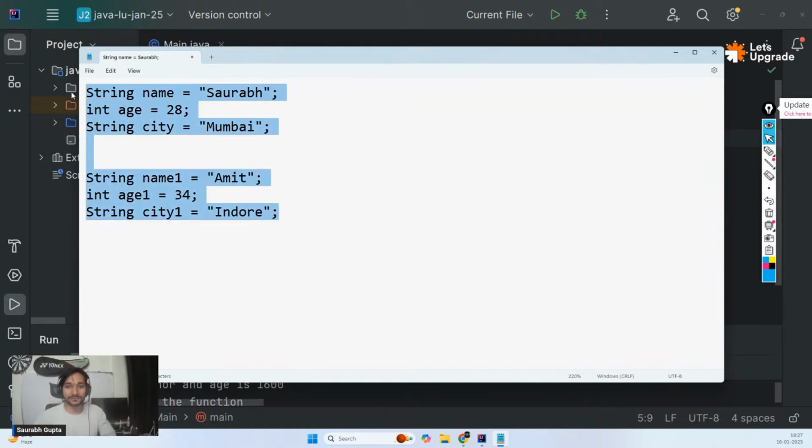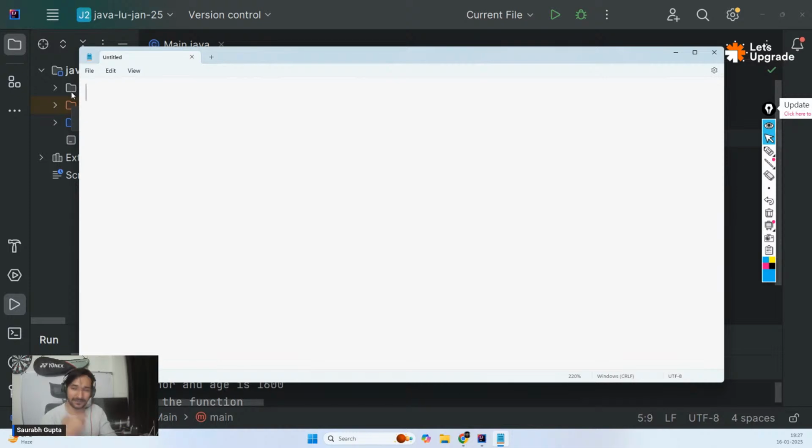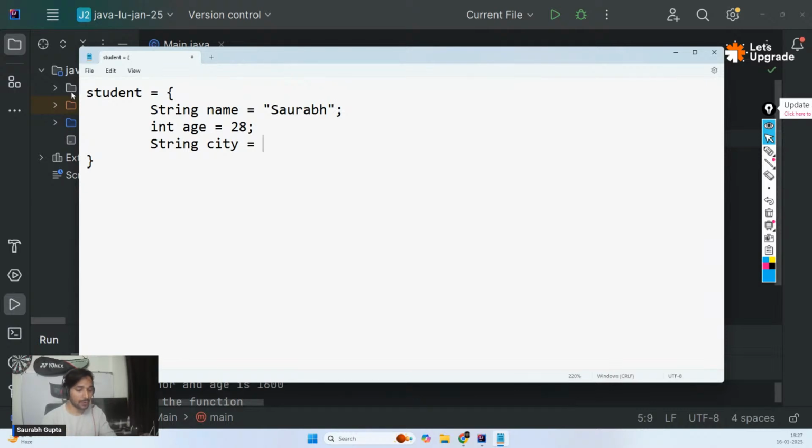What I mean here is something like this. Let's say create a variable called, let's say, student, then a block, and then inside this I can go string name, Saurabh, int age 28, and again string city, whatever you want, let's say Mumbai.